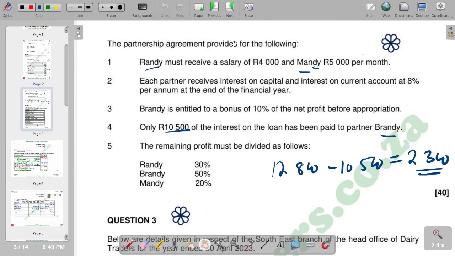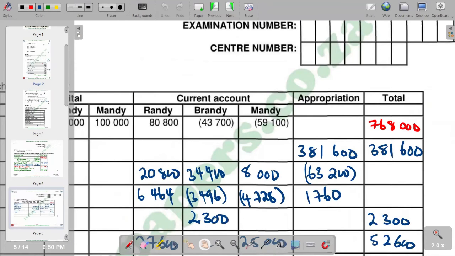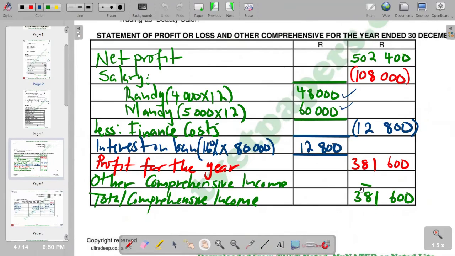And we check in terms of the net profit before appropriation that we have. The net profit before appropriation is the one that we found in the statement of profit and loss, which is 381,600. So if you say 10% times 381,600, you're going to get your answer is 38,160.